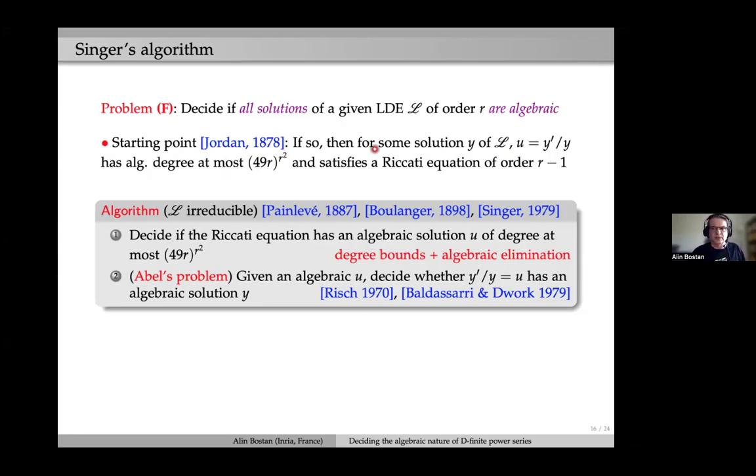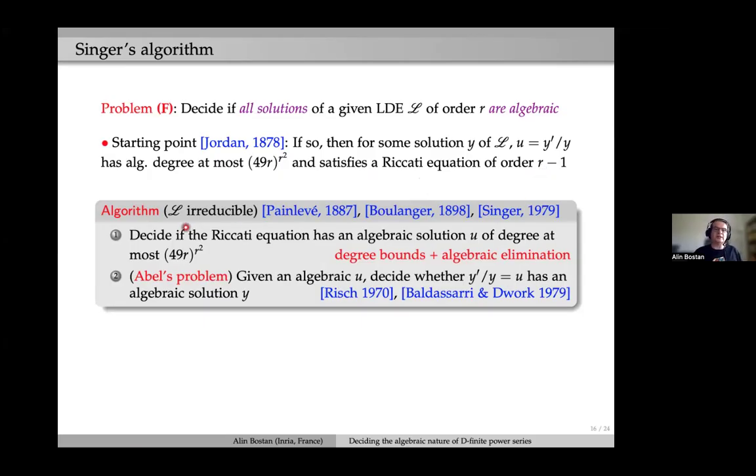Something that is by no means true for Y itself. So we really need to go to logarithmic derivatives. Moreover, this U satisfies a Riccati type equation of order one less.